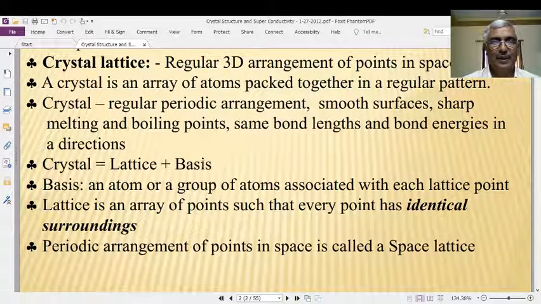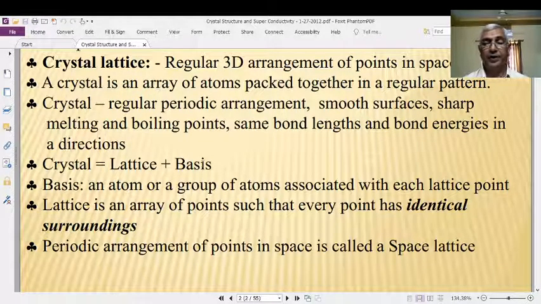Basis is nothing but the atom or group of atoms, the ion or group of ions, the molecule or group of molecules that are associated with each and every point of repetition in a particular direction. In a crystal, the pattern repeats at particular points. Those imaginary points where the atoms or groups of atoms are associated are known as the basis.